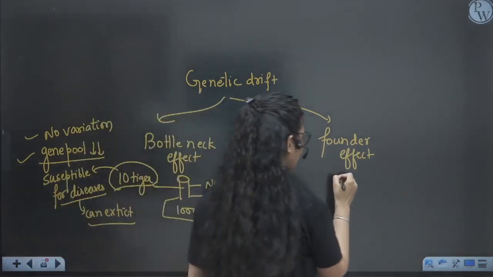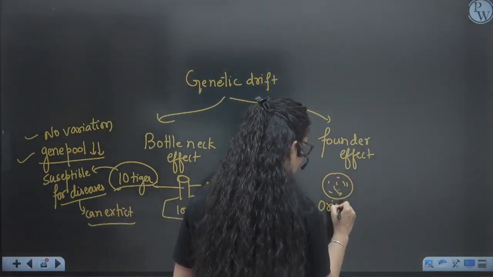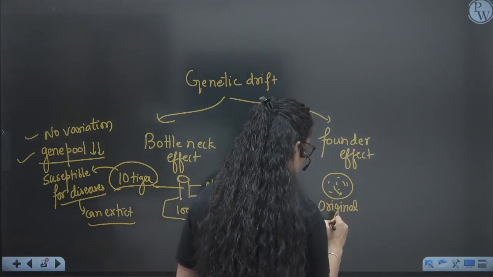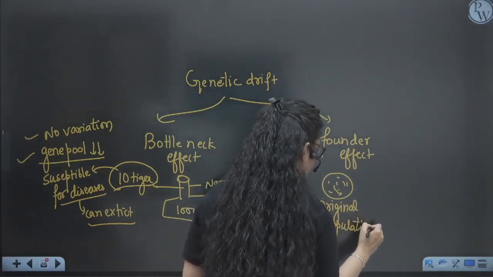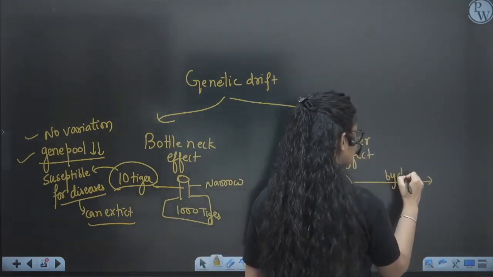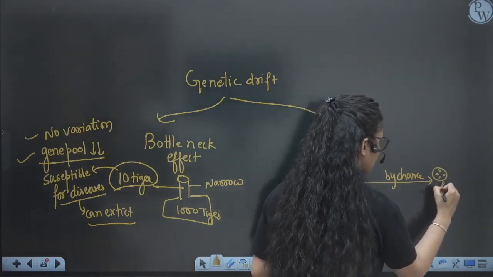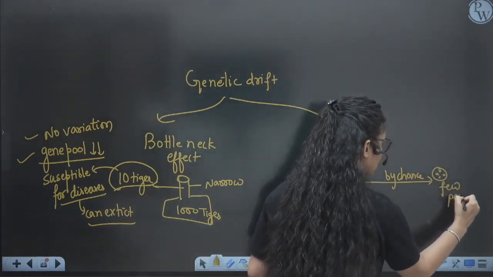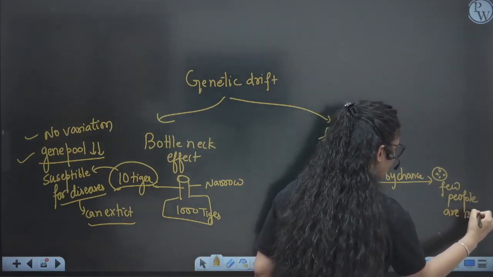Founder effect means suppose this is the original or parent population, and by chance, by accident, a few people get isolated. What will they do?